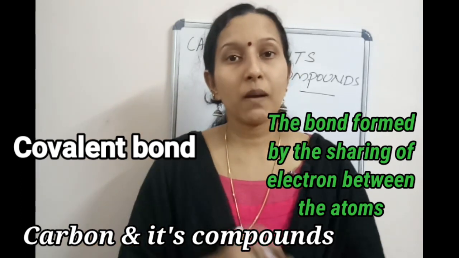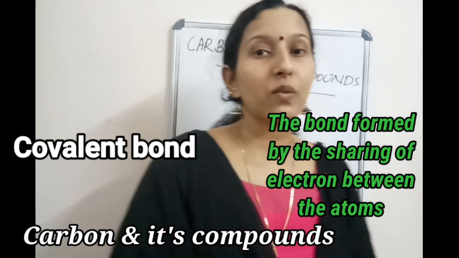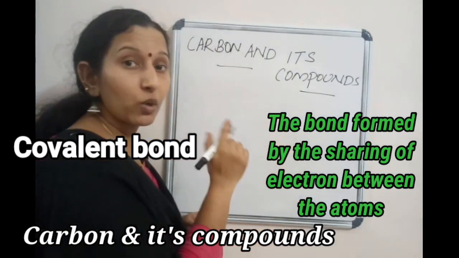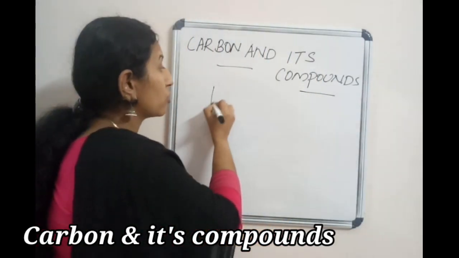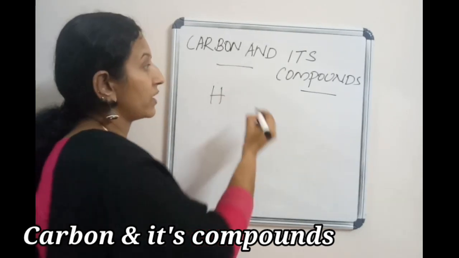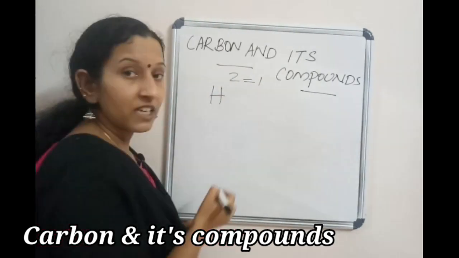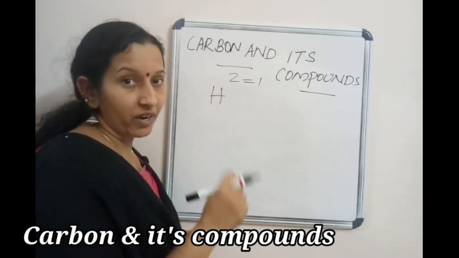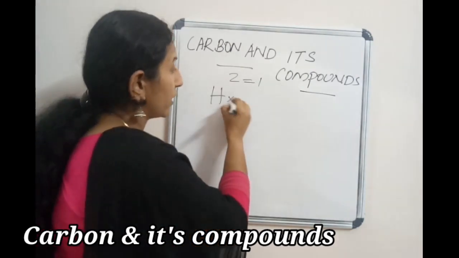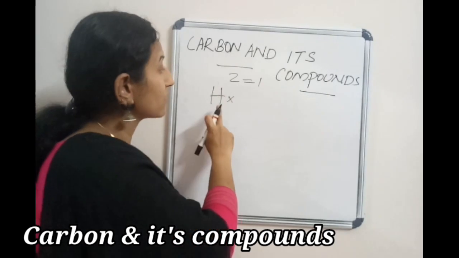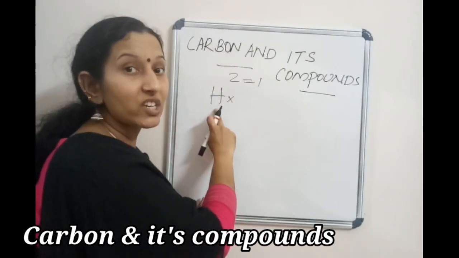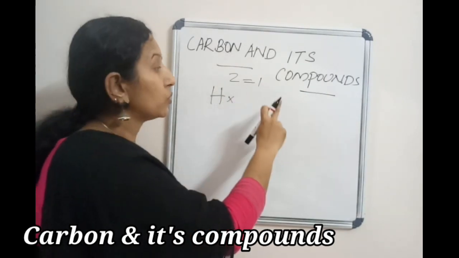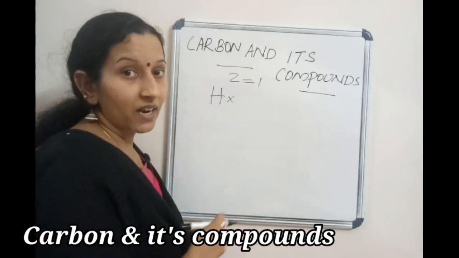Let's discuss some examples. First, we can start with hydrogen. What is the atomic number of hydrogen? The atomic number of hydrogen is 1. That means hydrogen contains only 1 electron. So this hydrogen can share its electron with another hydrogen atom.